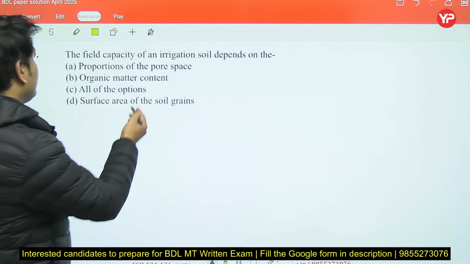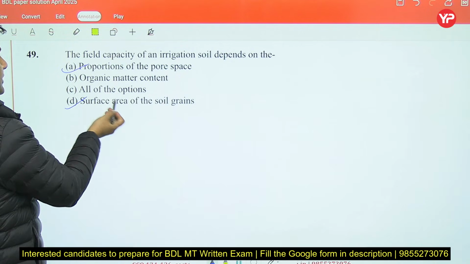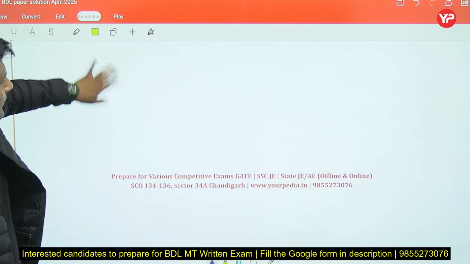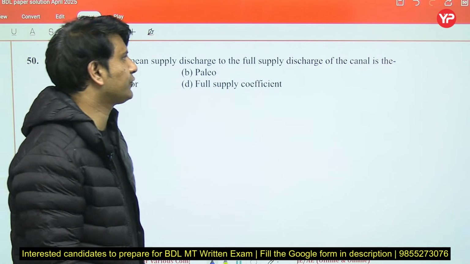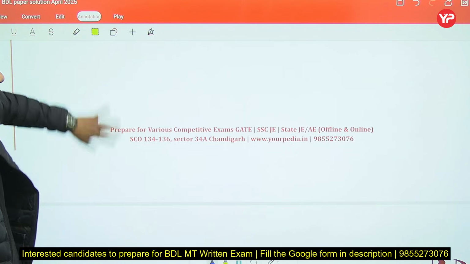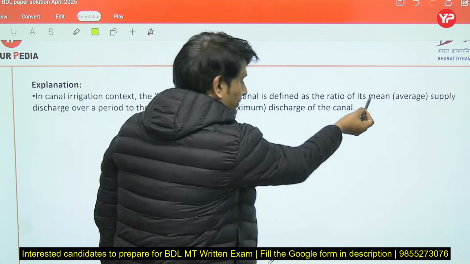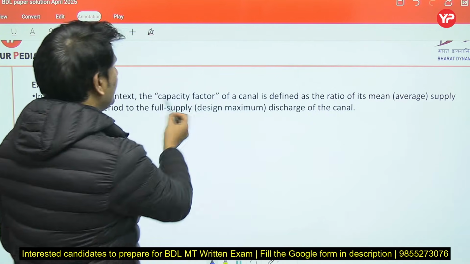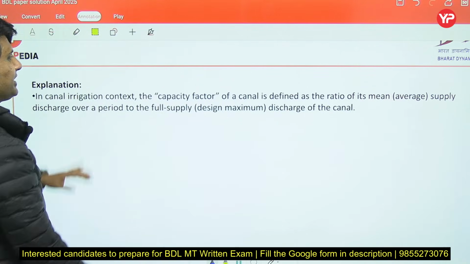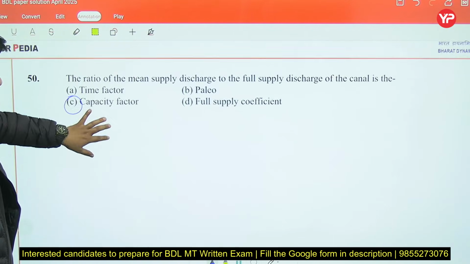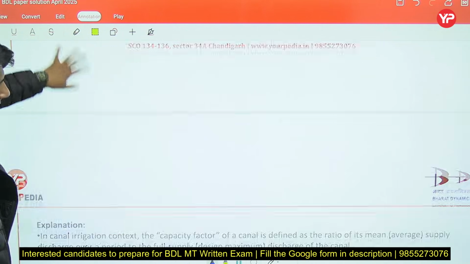So it depends on the proportion of pore space, and exactly the surface area of soil grain. So C will be the answer, C, all of the above. Now the ratio of mean supply discharge to full supply. This is the capacity factor. Capacity factor is the ratio of the average supply to the design supply, or average discharge to maximum discharge. So capacity factor is the ratio of mean supply to full supply, and canals are designed on the basis